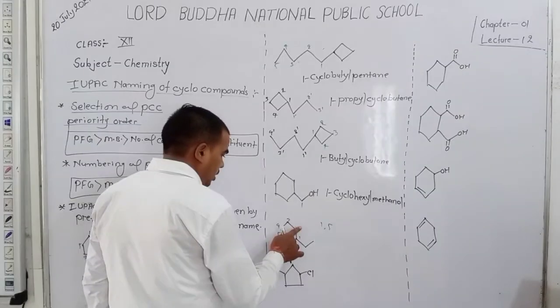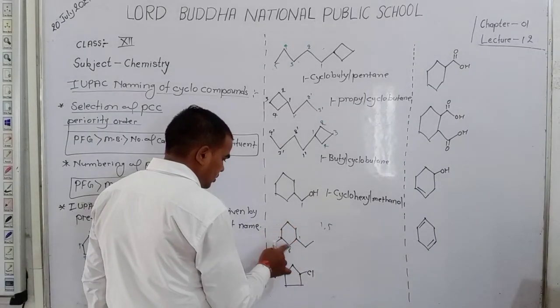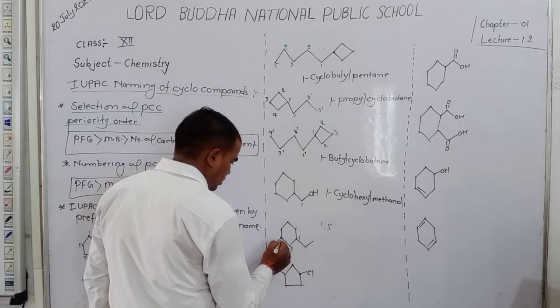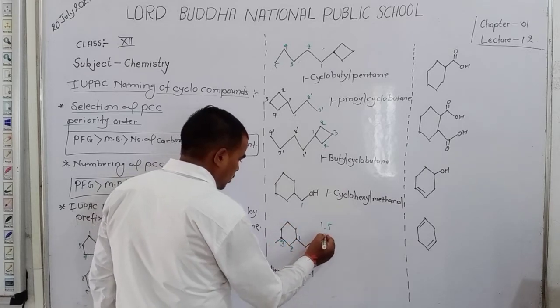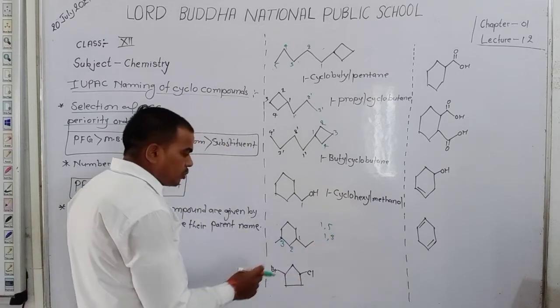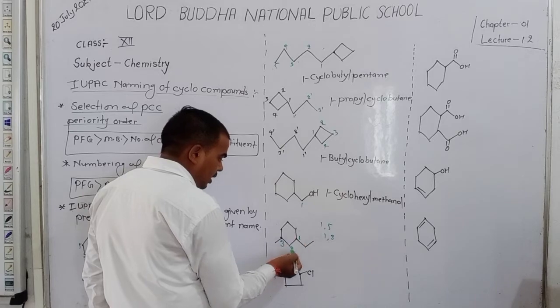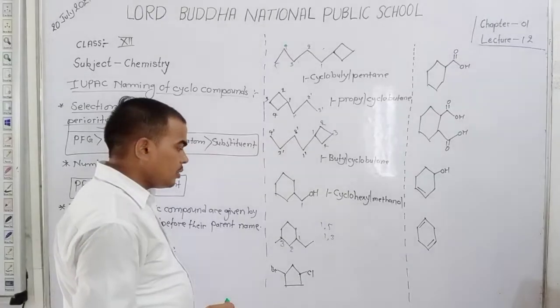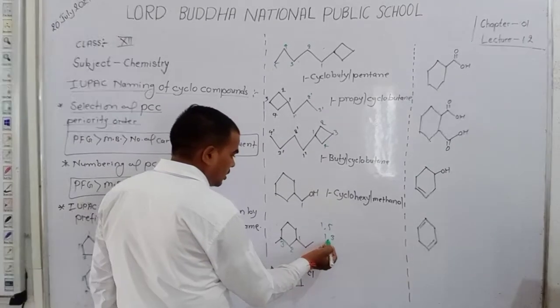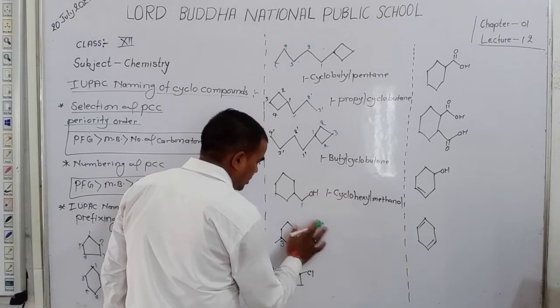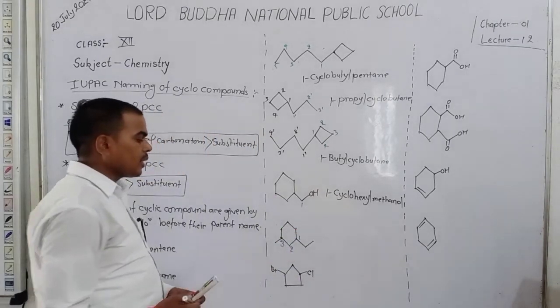But when counting starts from here, 1, 2, 3, then we get 1 and 3. You observe here, when numbering starts from here, we get 1, 3. Here 1, 5 is the wrong method, but 1, 3 is the right method. So counting starts from here.